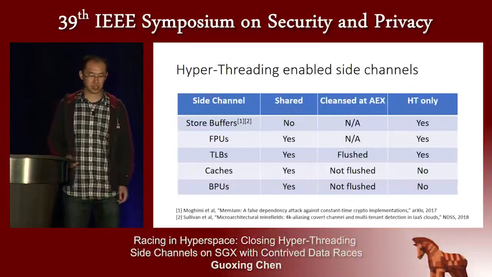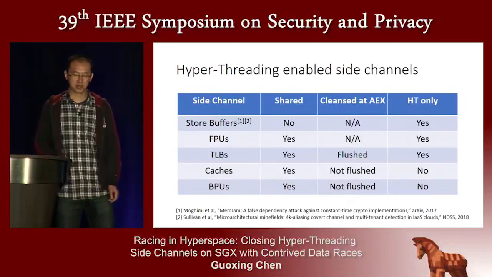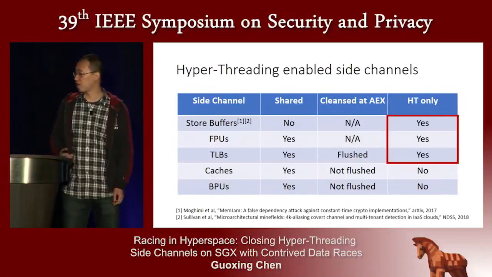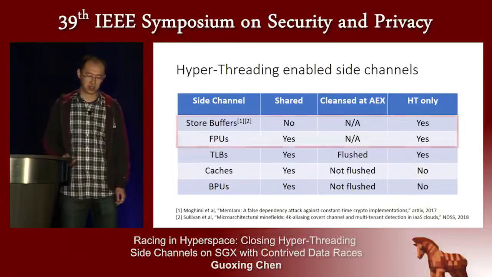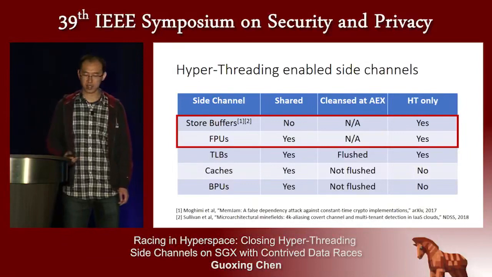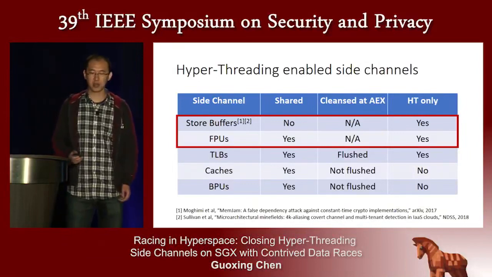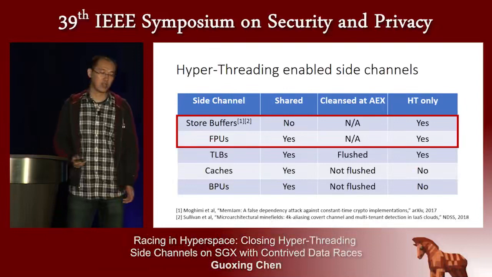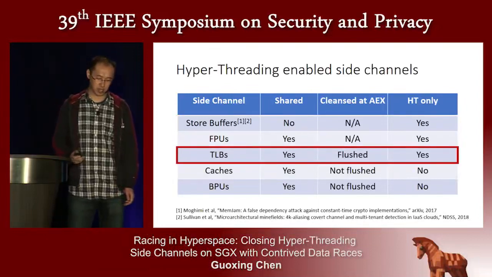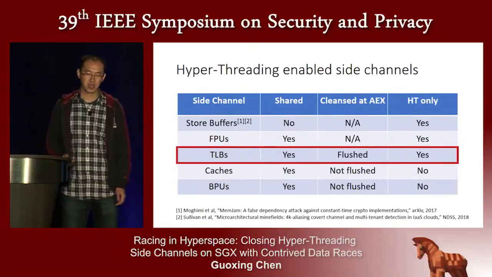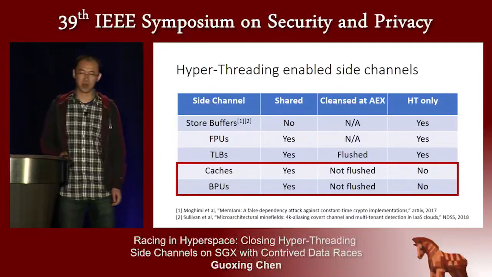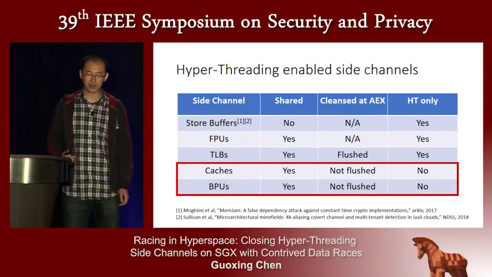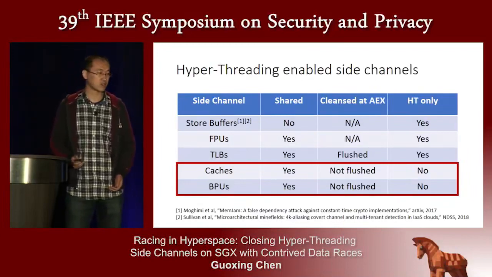This table summarizes the side channels enabled by hyperthreading. The first three can only be exploited with hyperthreading enabled, because the store buffers and the floating point unit, or FPU, side channels can only be exploited by concurrent execution, and the TLBs will be flushed upon AEX. The other vectors, the caches and BPUs, can be exploited with or without hyperthreading, but hyperthreading enables the attacker to steal information without frequently interrupting the enclave.